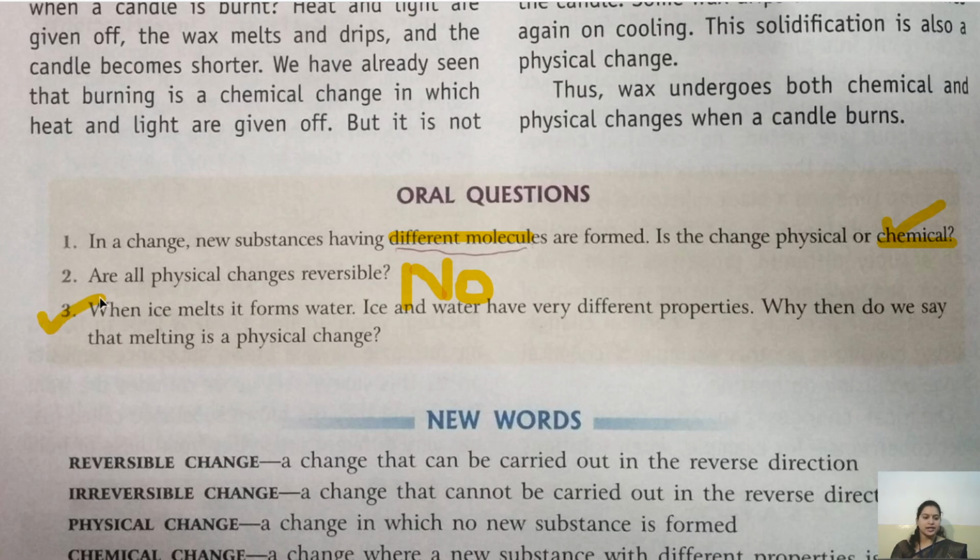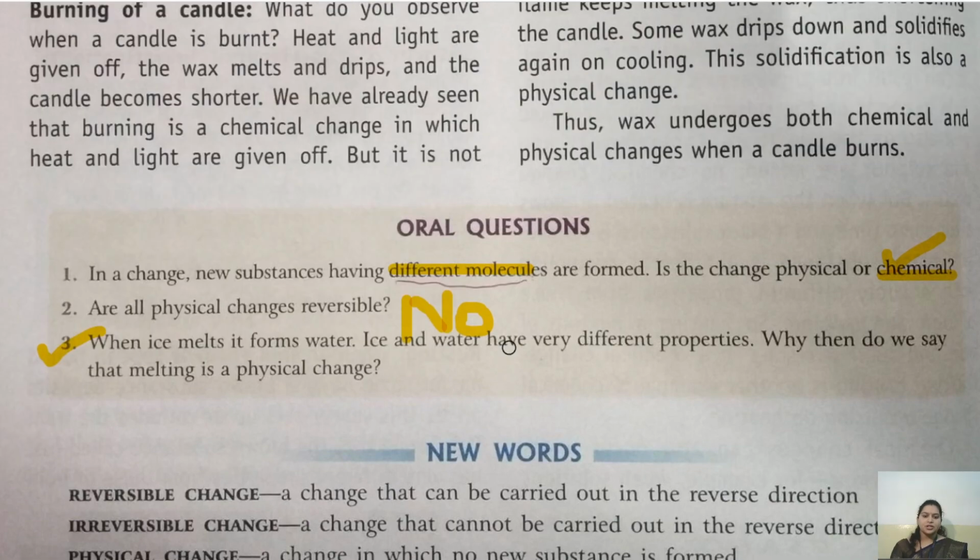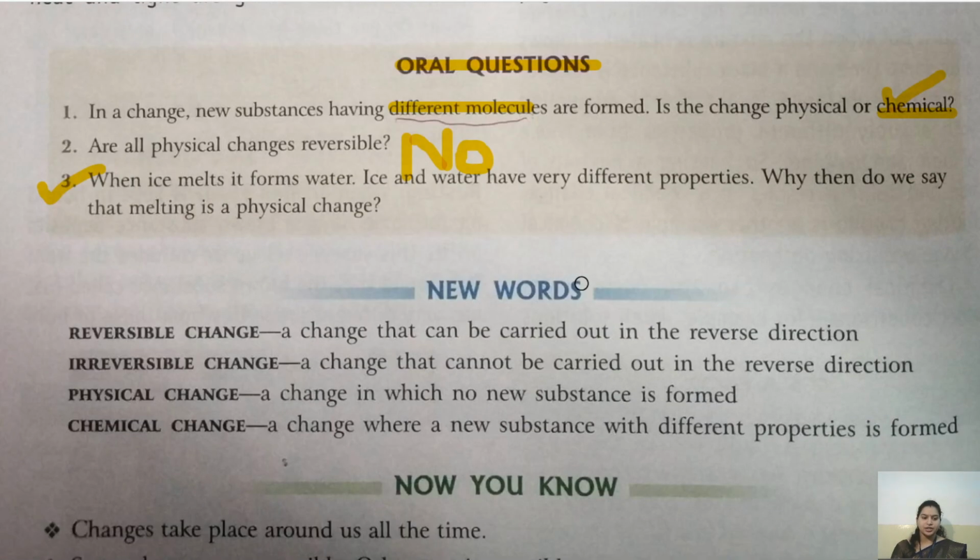So what you will write, that I will send you in the school app. So please copy it from there. You can write the answer here itself. You are not going to write the oral questions in your fair notebook. Okay. You will write all the answers here in the book. Okay. It is at page number 66, children. Okay. So that was about the oral question. I hope you have understood it.